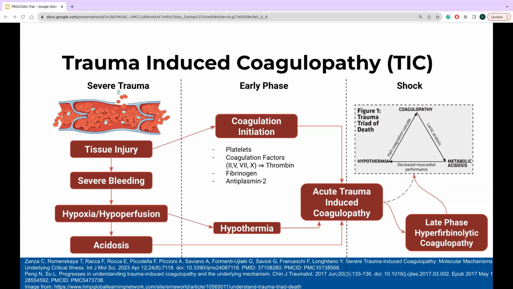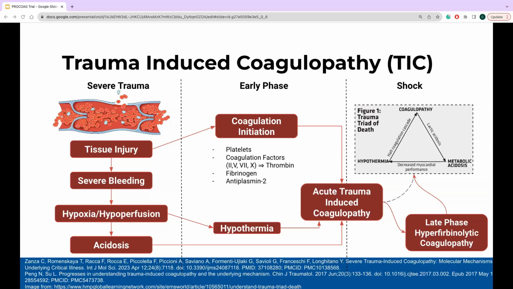Initially, the body attempts to correct for hypoperfusion and hypocoagulation. Tissue injury triggers multiple pathways, including platelet activation, coagulation cascade, as well as fibrin and plasmin regulation. In severe trauma or extensive tissue damage, this coagulation is no longer enough to compensate for the severe hemorrhage.